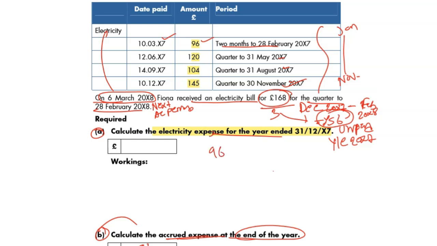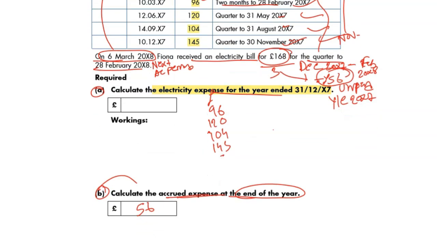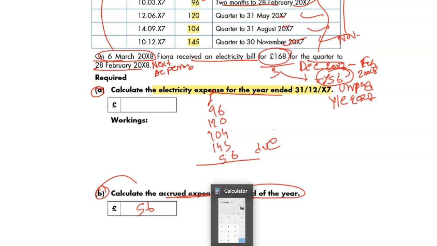96, 120, 104, 145. All these we paid already, didn't we? Paid by bank. But this 56 is not paid, although it's due, but you should take it into account as your expense. That is all about the accruals concept. That's what we started with at the beginning of this video.